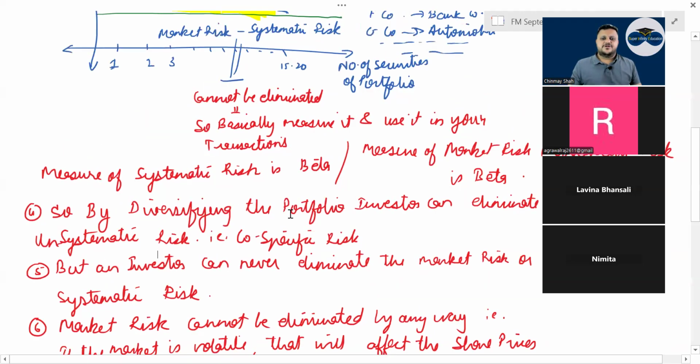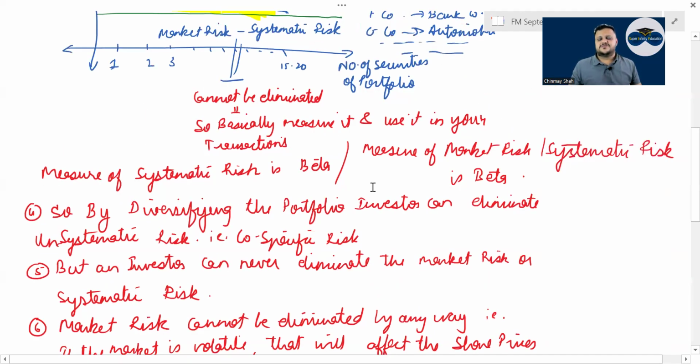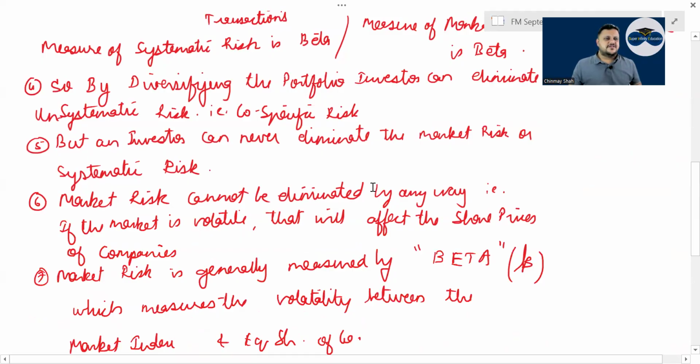Okay, so now coming to beta. Beta is what? It measures the market risk. How do you measure the market risk? Beta is nothing but you take company A, whichever company's beta you are trying to calculate, and you take the market index. The market index is nothing but your Nifty 50 or Sensex. Take any one of those indices.